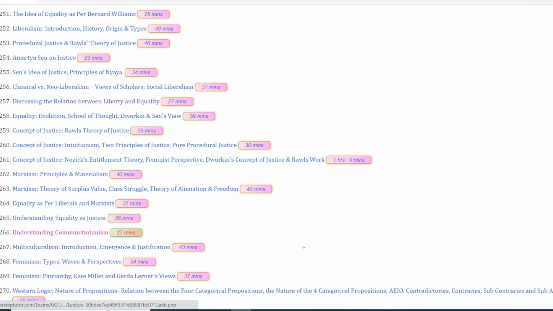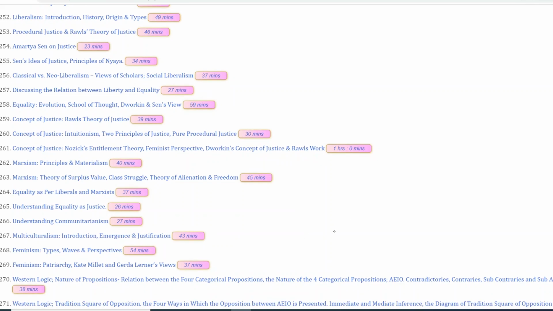Then we have the concept of communitarianism. Please be very thorough with the definition of it. What is the entire essence of this concept? Similarly, multiculturalism, in the same manner, you have to understand the entire essence of multiculturalism, its introduction, emergence, and justification. Then we have feminism, very important.